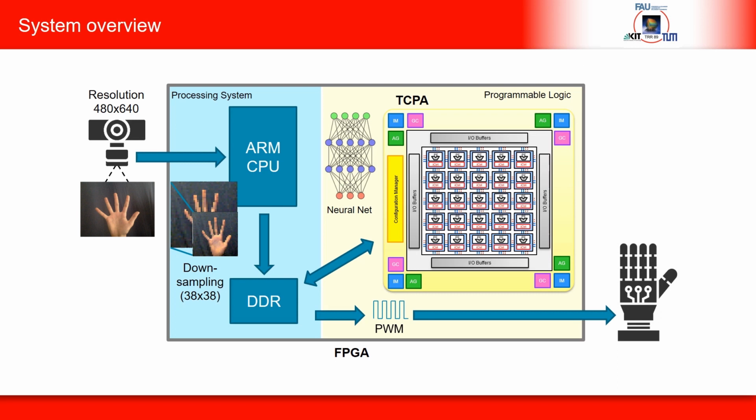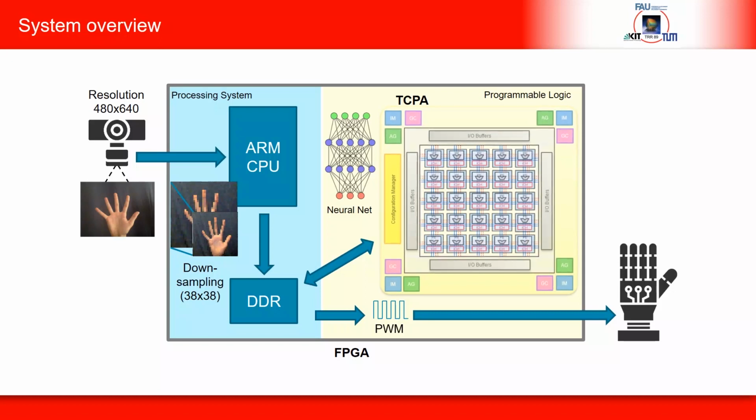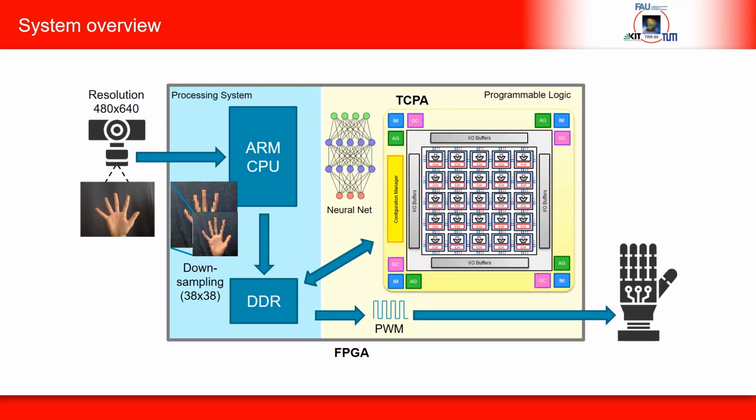First, the USB camera images are downsampled from a resolution of 480 by 640 to a resolution of 38 by 38 pixels inside an ARM-based processor system inside the FPGA. An 8-layer convolutional neural network implementing the task of the hand pose recognition has been mapped to the tightly coupled processor array, shown right, for acceleration. For each frame processed, a detected hand pose is converted to a set of PWM signals that control 5 servo motors of the connected robot hand to initiate its imitation.